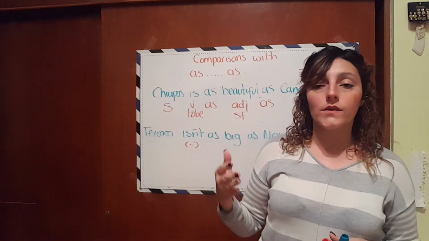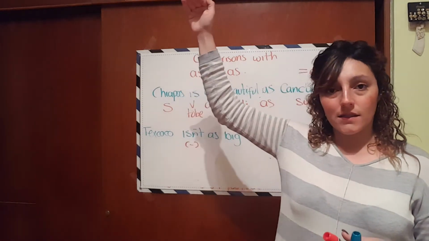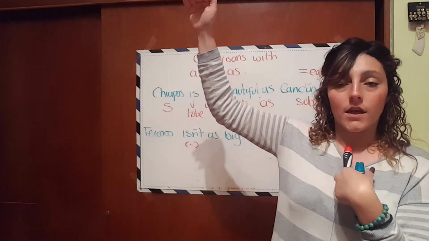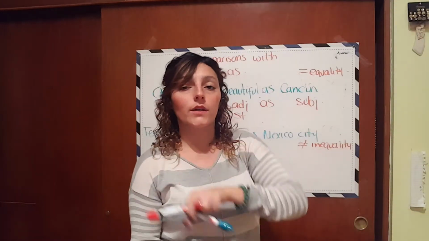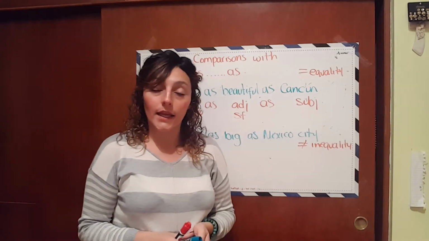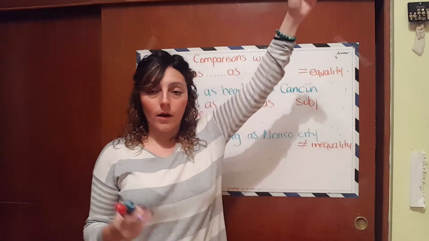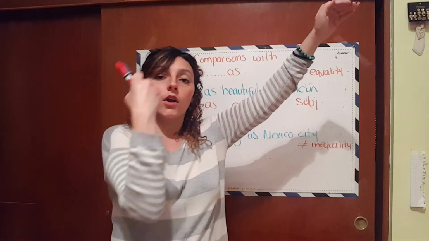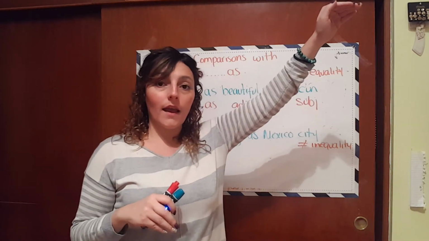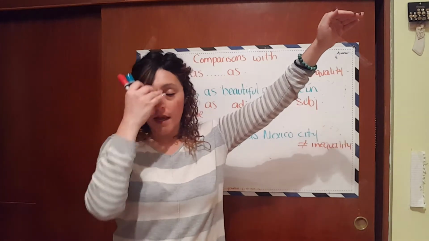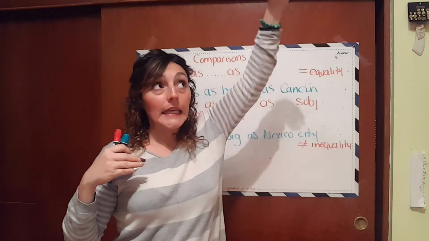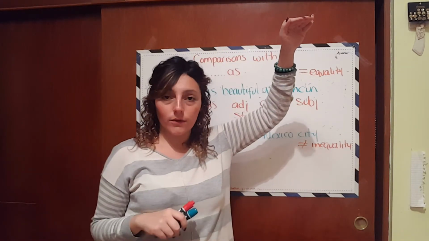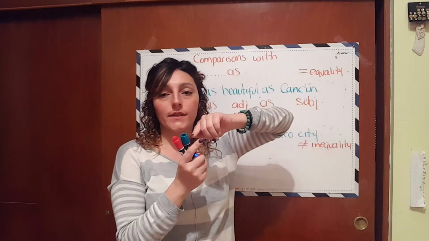No, that is not possible because he has the characteristic. I am the one who doesn't have the characteristic. So I need to invert the order of the subjects, and then I'm going to talk about the first subject that doesn't have the characteristics and compare it with the one that has them. For example, Leslie isn't as tall as Arturo, not vice versa, okay?